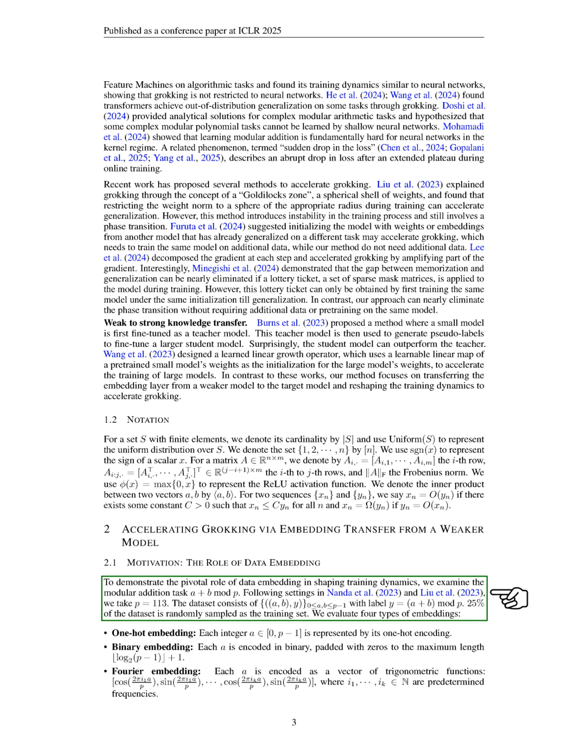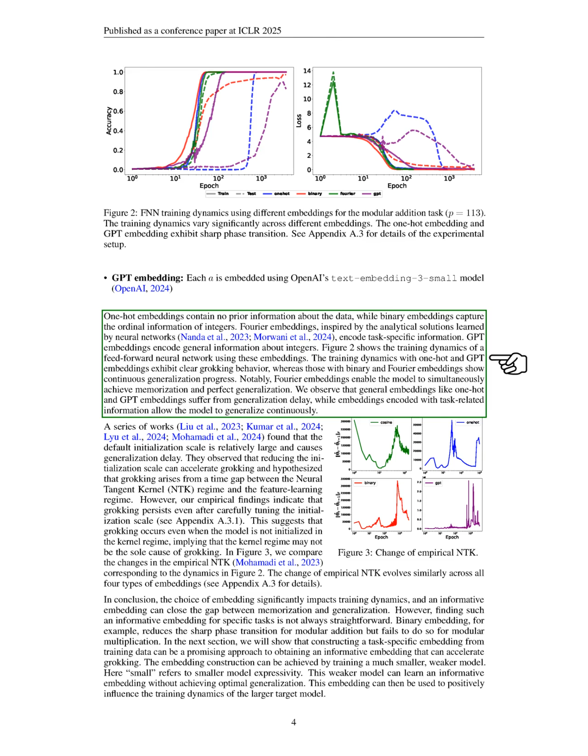3. Fourier embedding, which uses trigonometric functions to represent integers. 4. GPT embedding, which utilizes a pre-trained model to encode integers. We find that one-hot and GPT embeddings show clear grokking behavior, while binary and Fourier embeddings demonstrate continuous generalization. Notably, Fourier embeddings allow for both memorization and generalization. We observe that general embeddings can lead to delays in generalization, while task-specific embeddings facilitate continuous generalization.